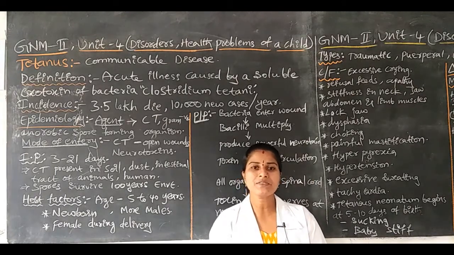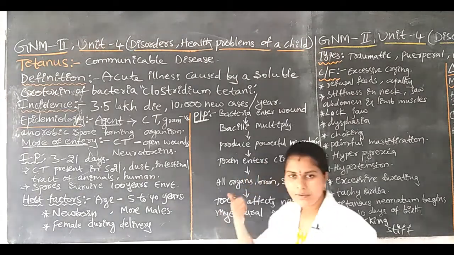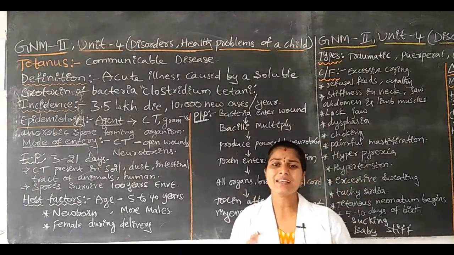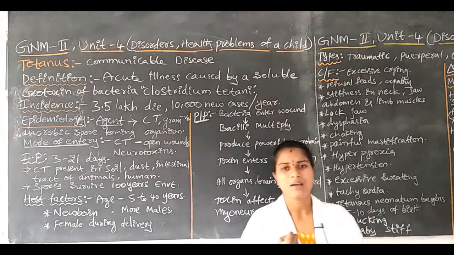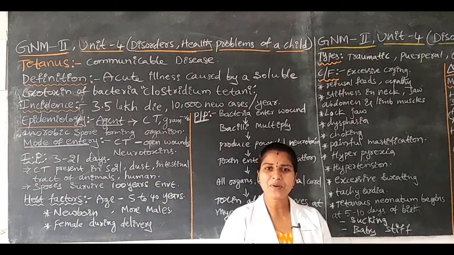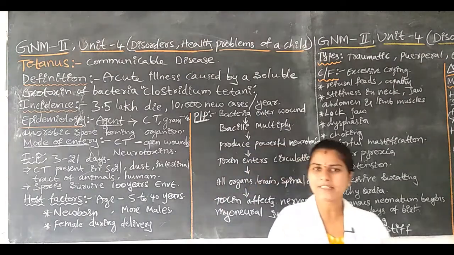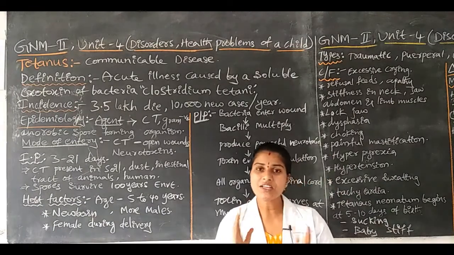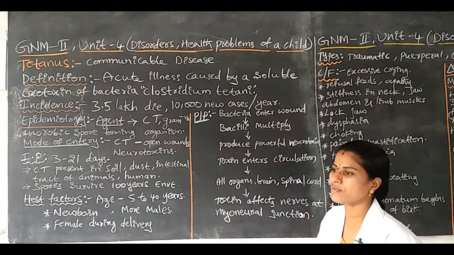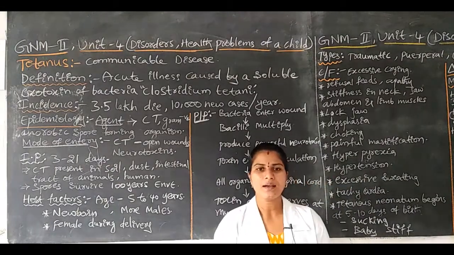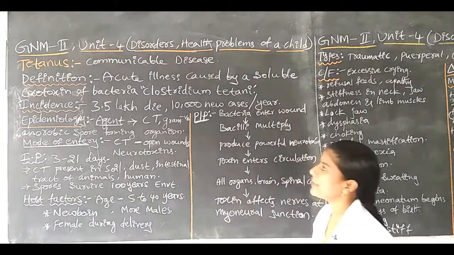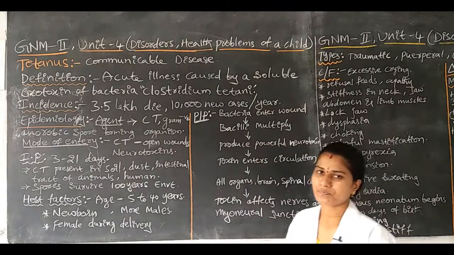Here, the muscles are affected by the toxins of Clostridium tetani. Due to that, the muscle cannot receive any impulses from the brain, and no impulses can be sent from the affected part to the brain. This function becomes abnormal due to the excessive toxins of the bacteria, Clostridium tetani. This is regarding tetanus disease.